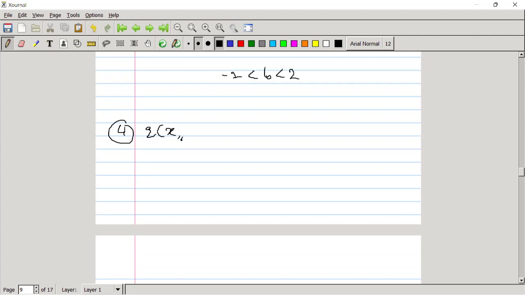Q of x1, x2, x3 is equal to 8 by 5 x1 square. I'm writing directly because I have written it on paper to save time. You can check this in the document which I will share with you afterwards.